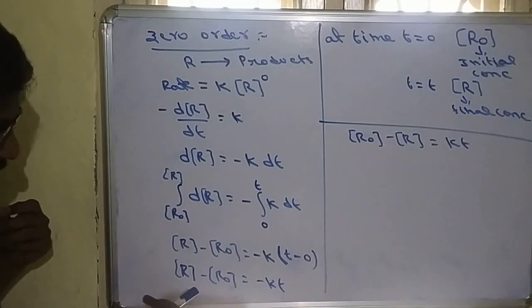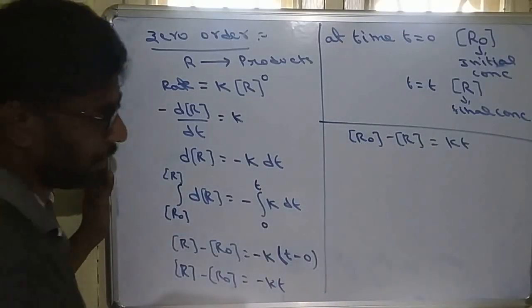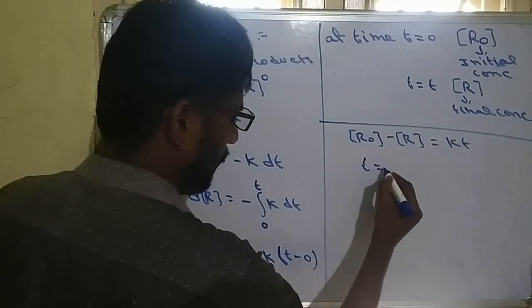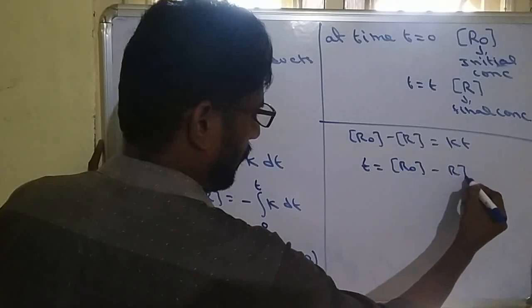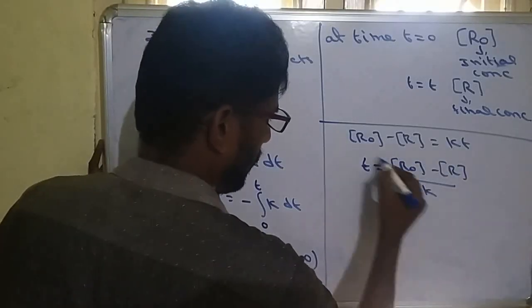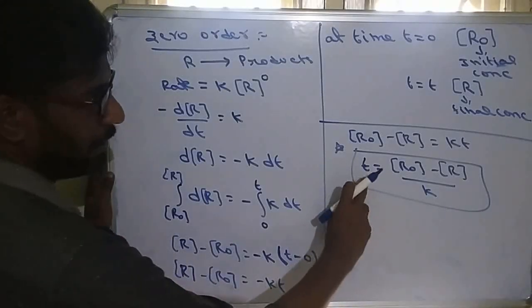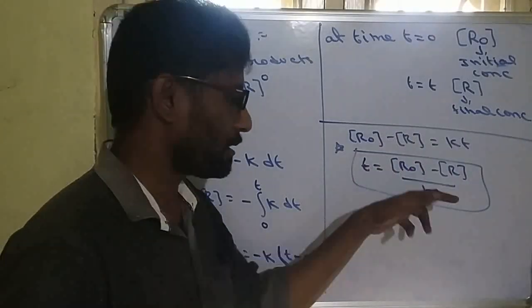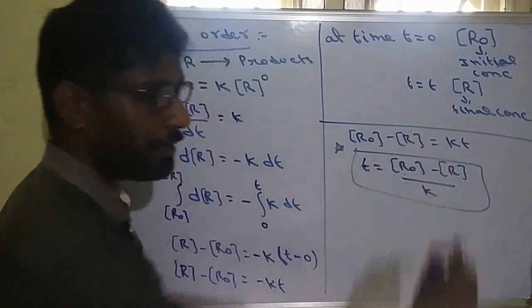We are just removing the minus. So we get the equation R0 minus R is equal to Kt. From this, time is equal to (R0 minus R) by K. So this is the final equation. Or we can use K here: rate constant is equal to (R0 minus R) by time. Okay. R0 is initial, R is final, K is the rate constant.